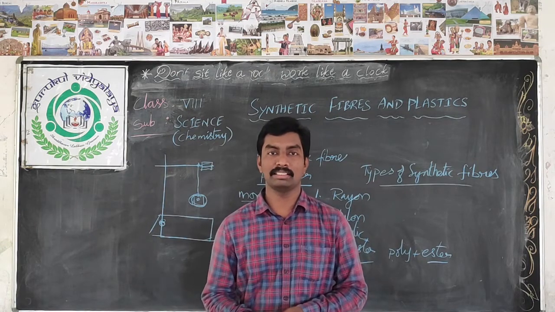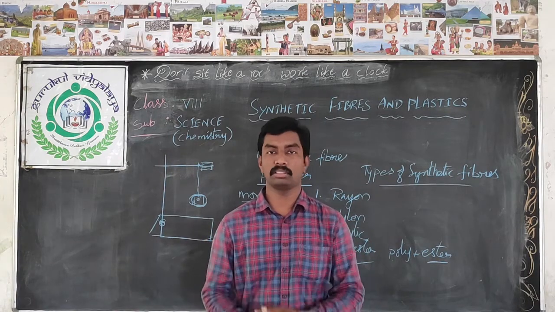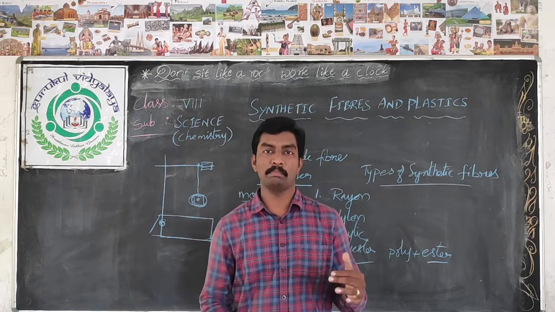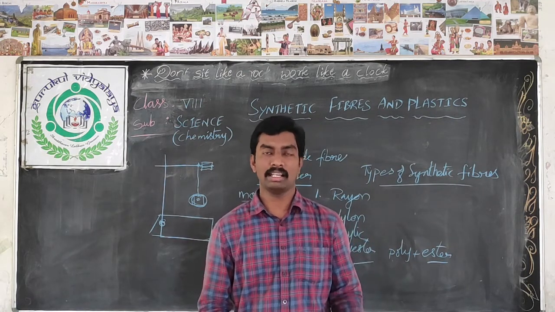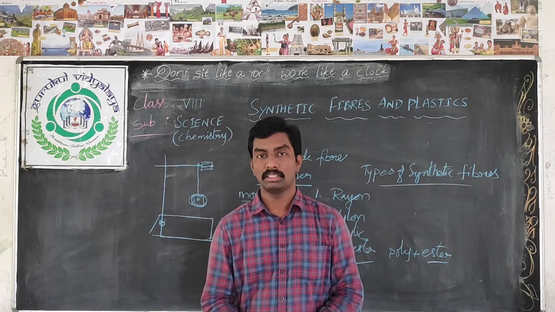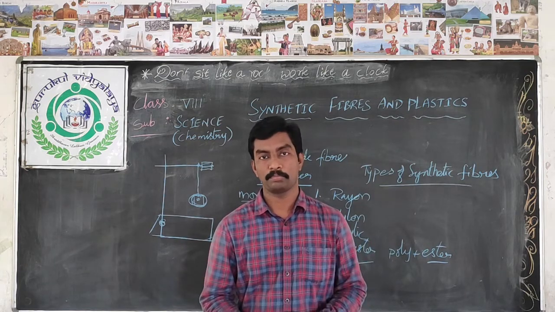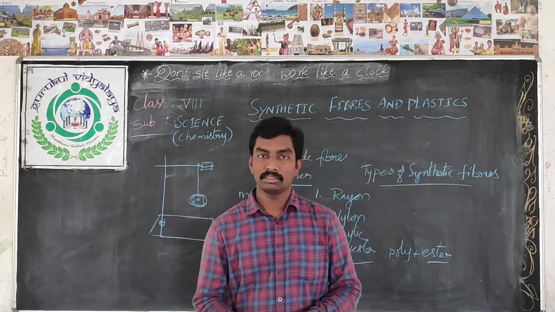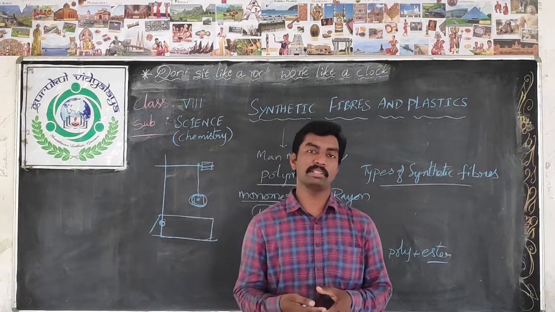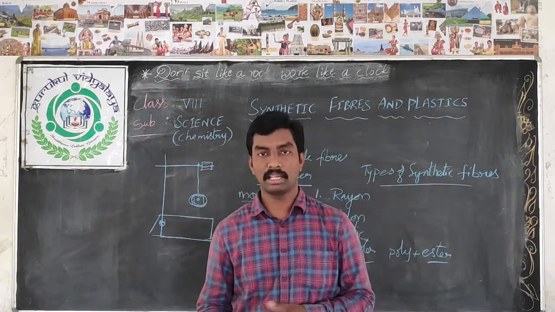Another characteristic of natural fibers: for example, if you take cotton cloth in the rainy season and go outside, the clothes will absorb the rainwater. We are not having any raincoat or umbrella. Will they dry up very easily, or in less time? No. But synthetic fiber clothes won't absorb more water, so they will dry up very fast. Okay, children, do you understand? That's why synthetic fibers are combined with natural fibers to give comfort in our daily usage.